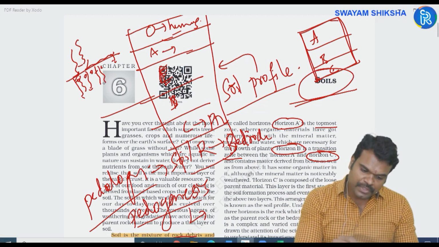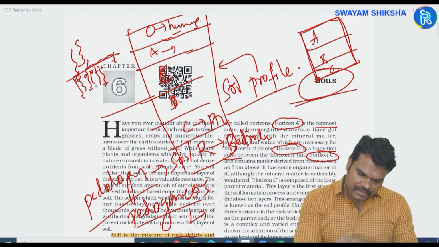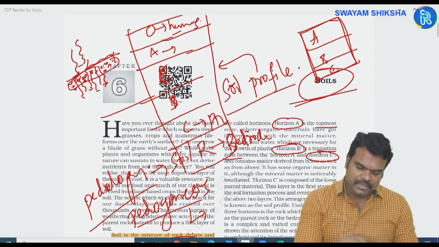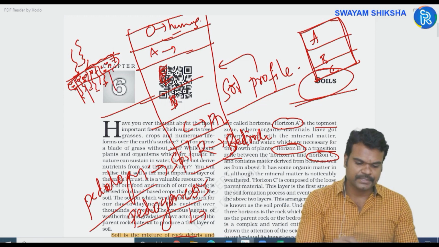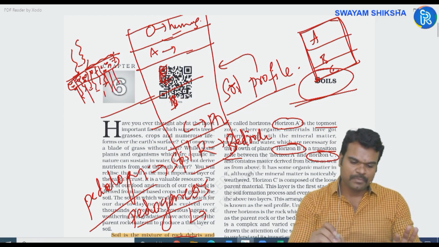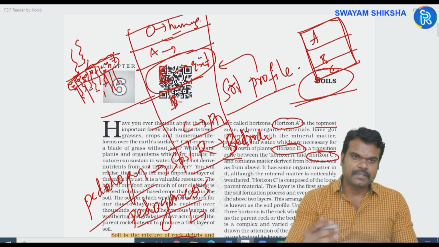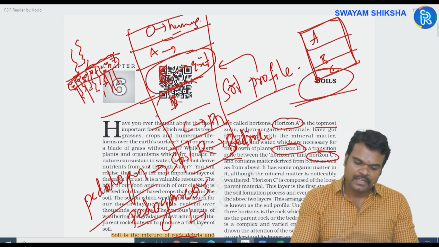Now, during this process of percolation, this percolating water will drag or wash away all the minerals which are lying in the upper layers of soil into the deep layers. Okay, now the point is the E layer experiences the exit of the minerals. Minerals from the E layer are generally washed away into the B layer.